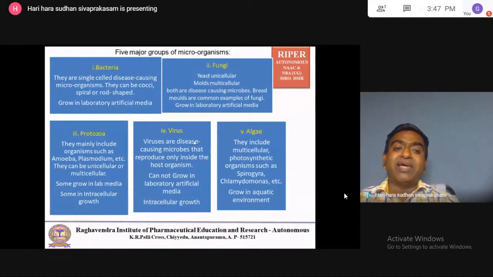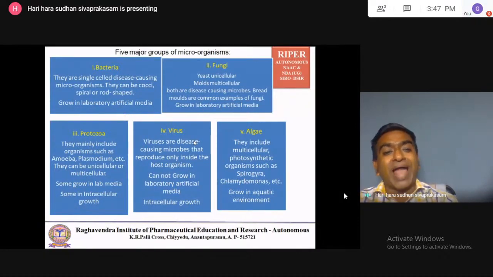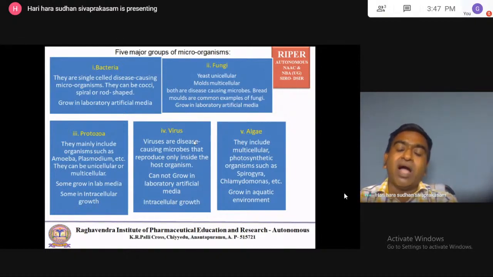So bacteria, they are single-celled and cause bacterial diseases to humans, animals, and plants also. So they have the disease-causing property. Their shape is coccus, spiral, or rod shape. Other shapes are also there, but that is rare. And bacteria can be grown in the laboratory in artificial media.